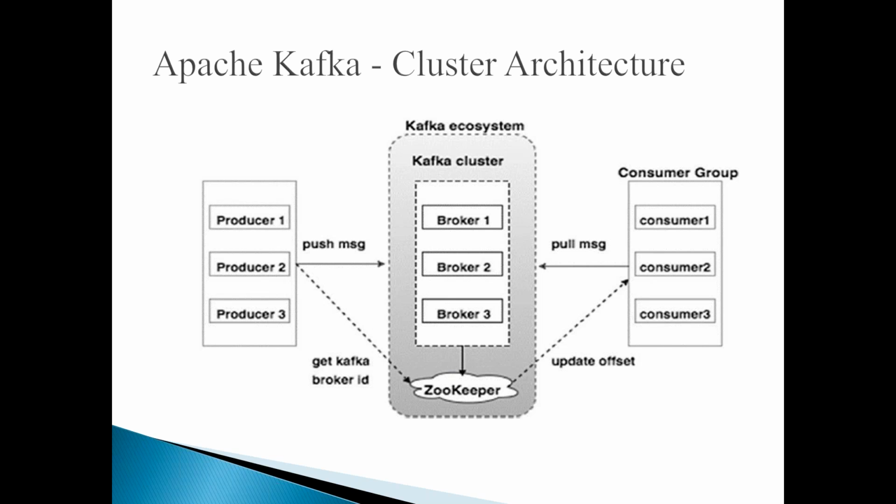Actually, the moment the brokers are started, the broker ID is published to the Zookeeper. So before going to produce and push the message to these brokers, the producer will get the Kafka broker ID from the Zookeeper, and then it will send the message to the particular Kafka broker based upon its ID.